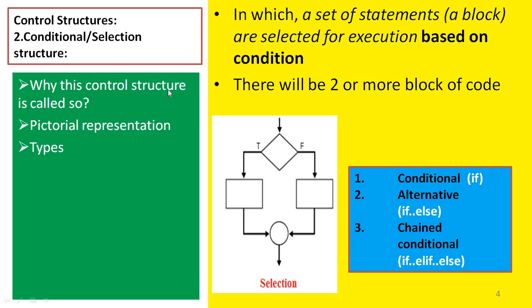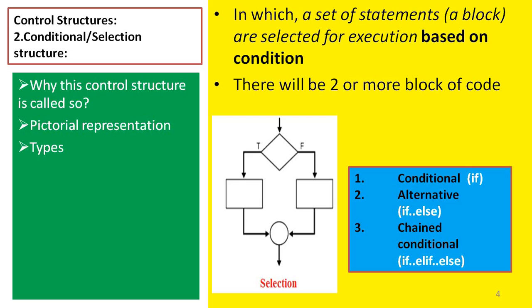Why is this control structure called a conditional or a selection control structure? The reason is, in Python, a set of statements is technically known as a block of code. The block of code will be selected for execution based on some condition.